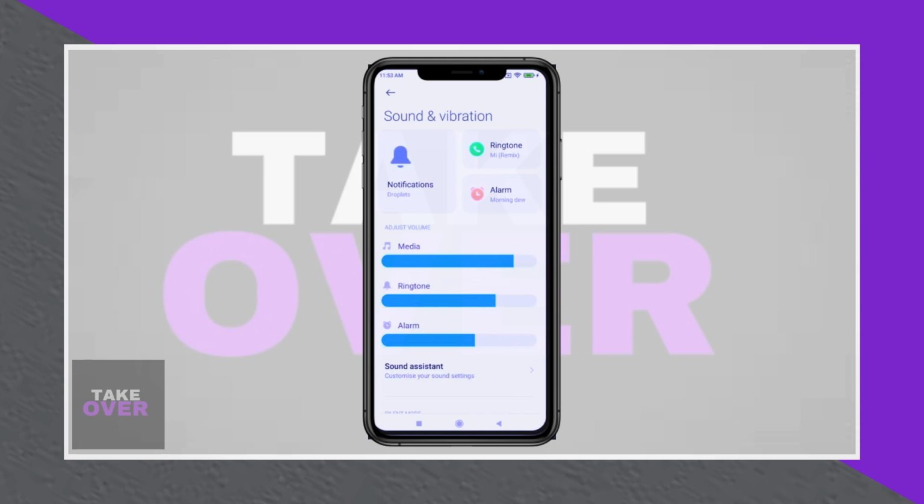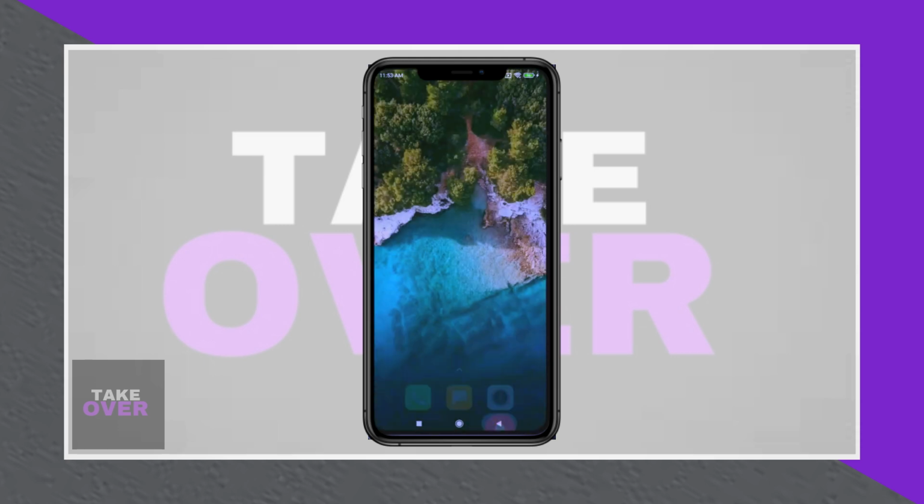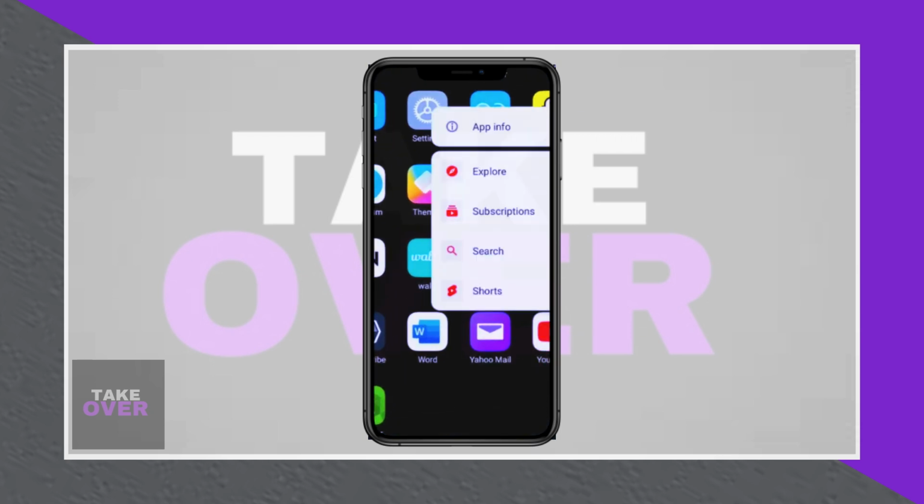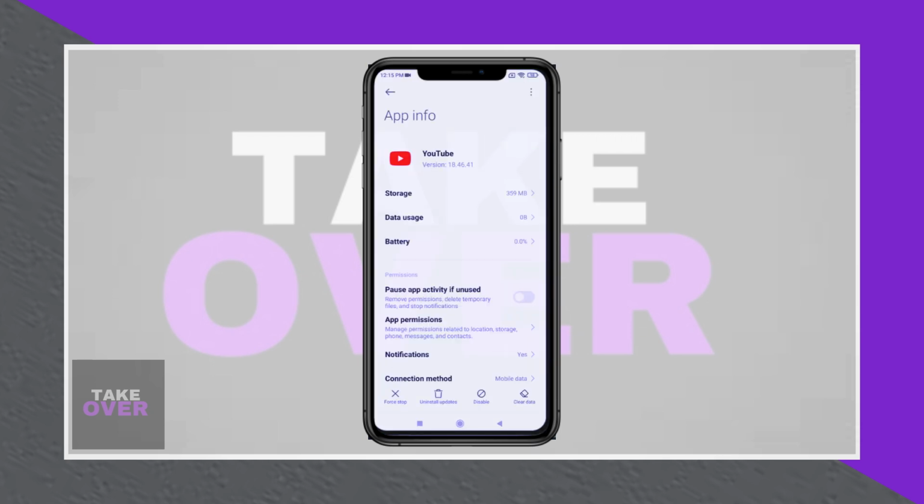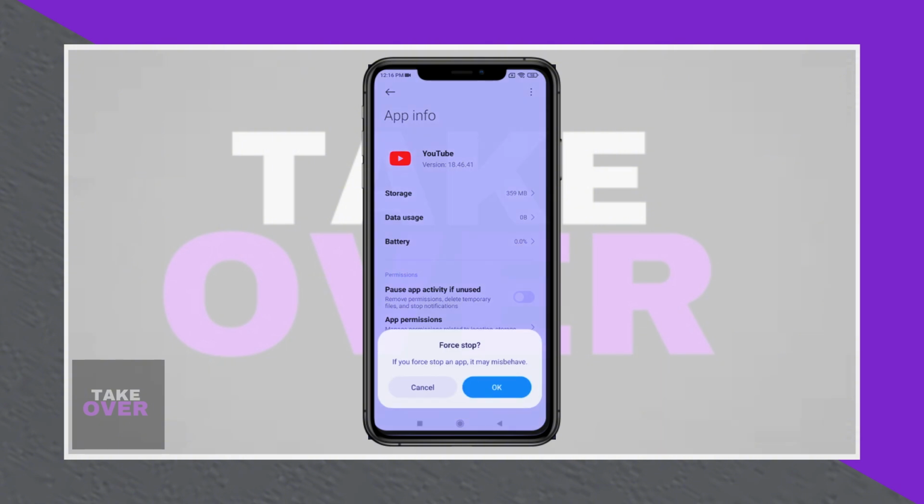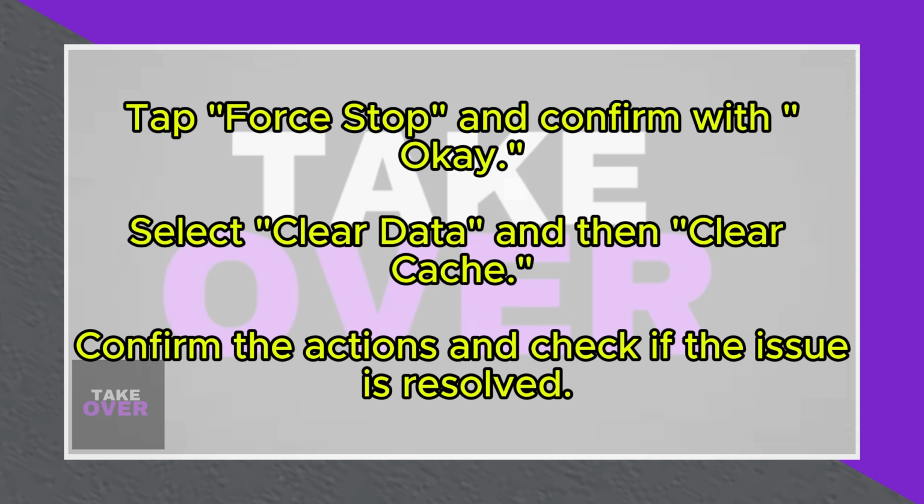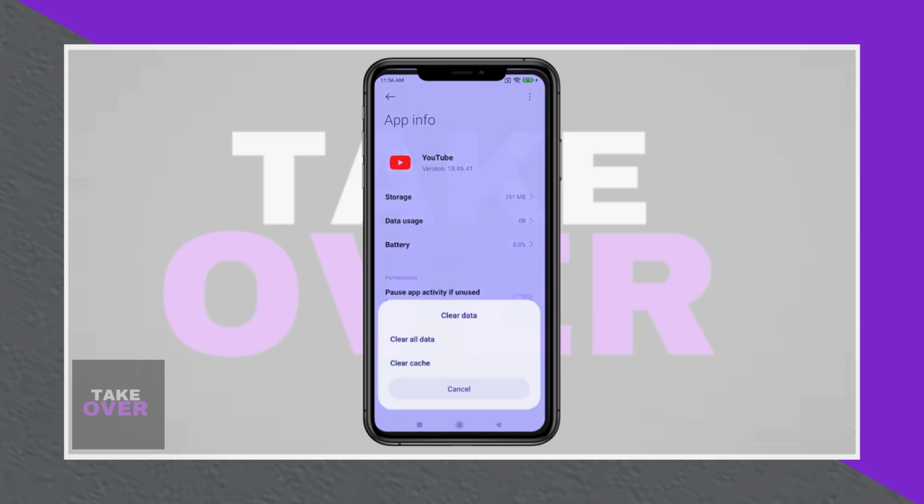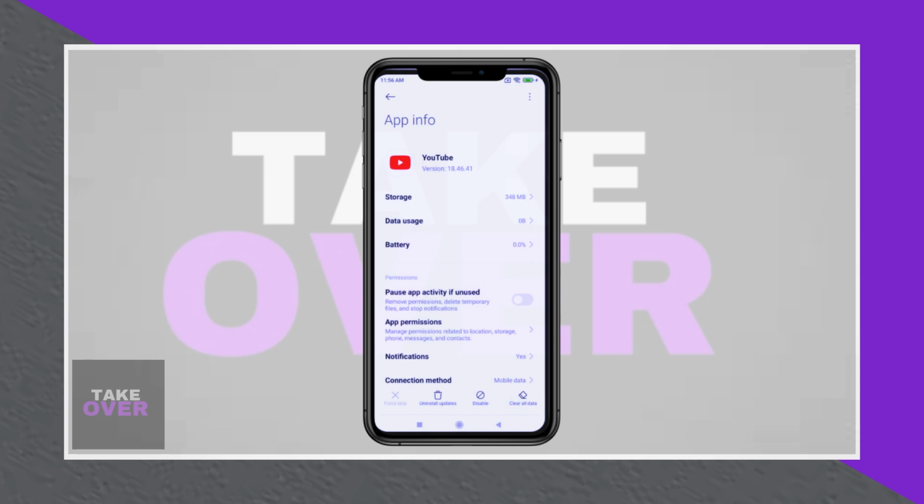If the problem persists, navigate back to your home screen and press and hold the YouTube app icon until the app information menu appears. From there, tap on Force Stop and confirm by clicking OK. To further troubleshoot, you can clear the app cache by selecting Clear Data and then Clear Cache, confirming again with OK. After completing these steps, the sound issue should be resolved.